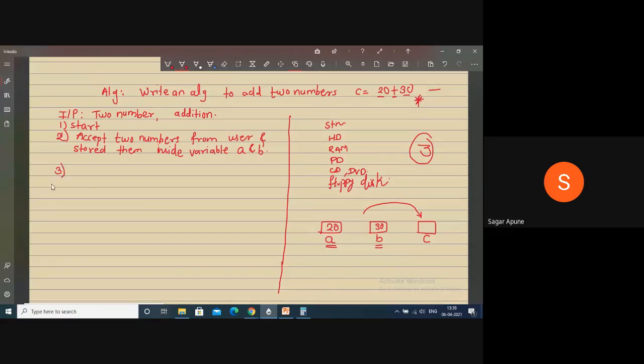Next we have to perform addition. So perform addition like C is equal to A plus B. So A and B are added together and whatever the result is, it is stored into C. That is C is equal to A plus B. Don't write this equation as A plus B is equal to C. In mathematics, it is correct. But in programming, you have to write it this way: C is equal to A plus B, because computer always performs all the operations on the right hand side and stores the result back to the left hand side.